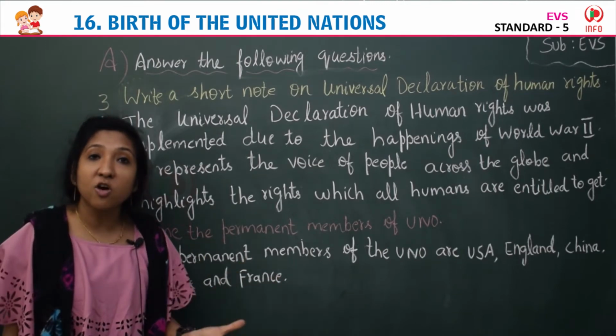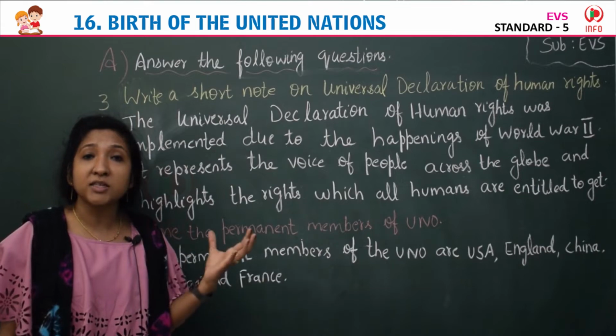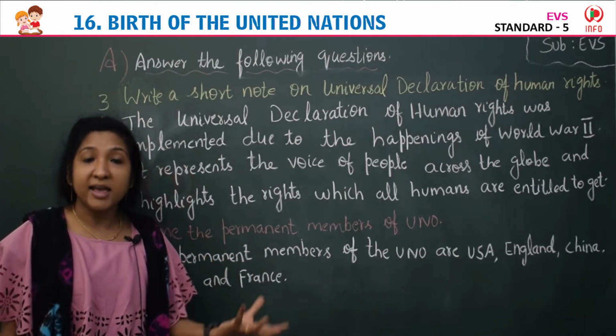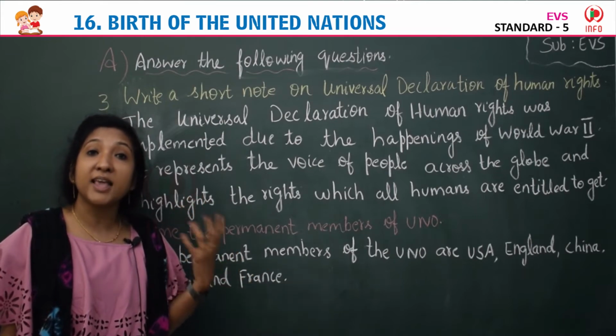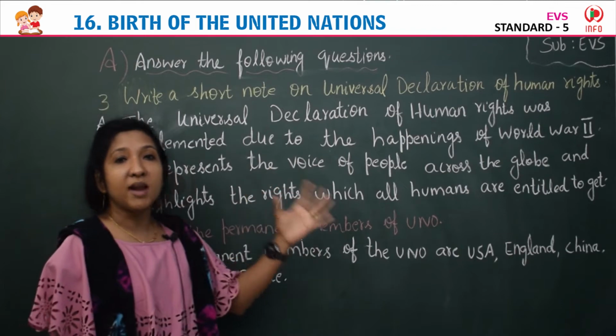They should all enjoy these human rights wherever they are, whoever they are. It doesn't matter, all should have these human rights, freedom to life, right to live in safety. So that is actually human rights.